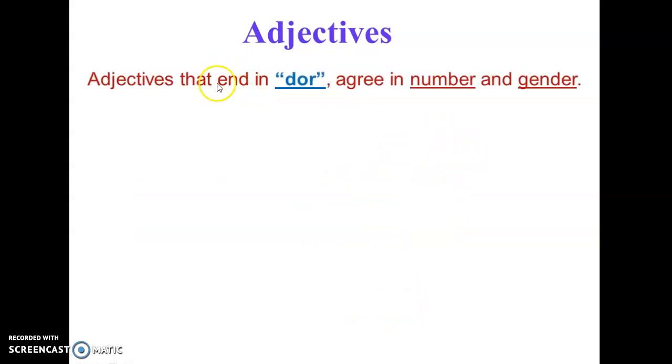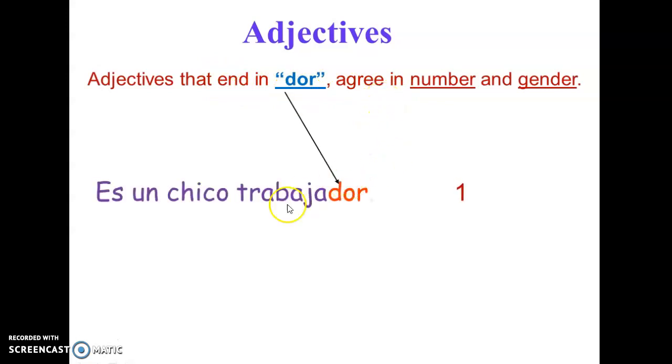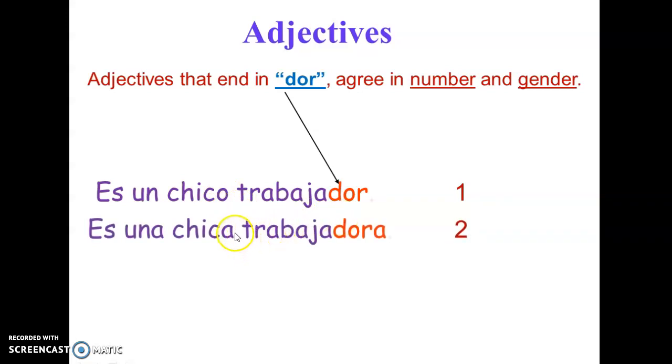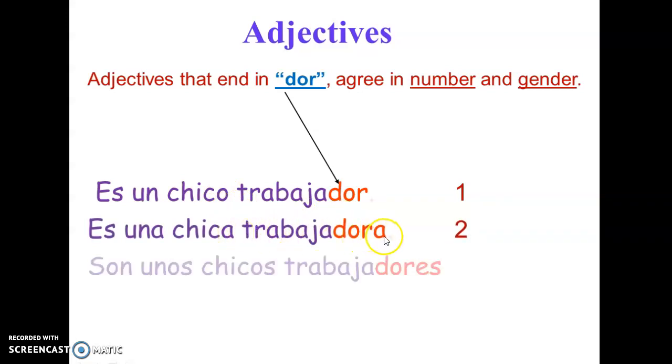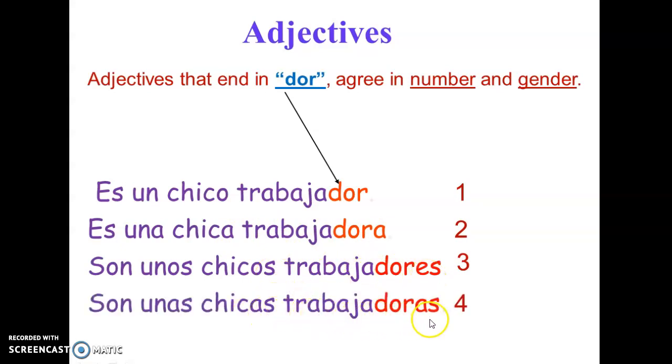Another category, when they end in dor. They also agree in number and in gender. In this case, we're saying that he works hard. This guy works hard. Un chico trabajador. And if it's a girl, trabajadora. And if it's a group of guys, trabajadores. And if it's a group of girls, trabajadoras. Okay? So 4-way endings for adjectives.